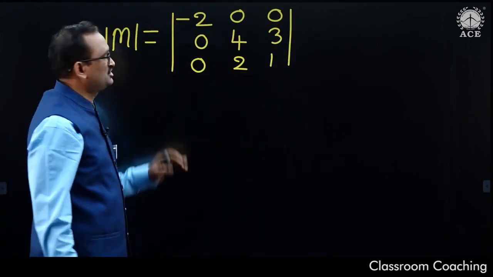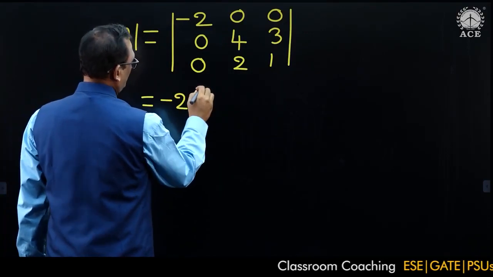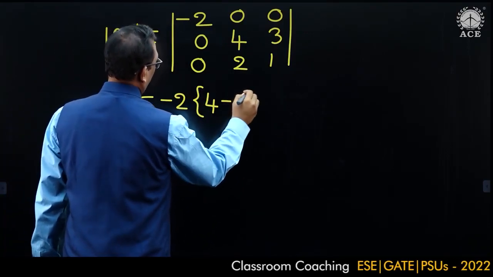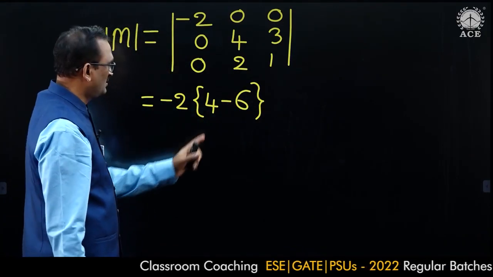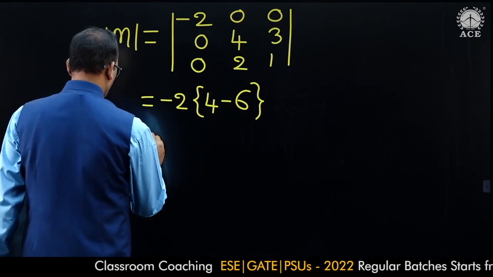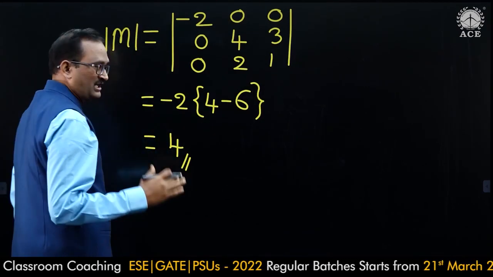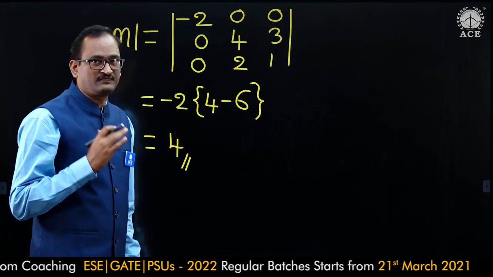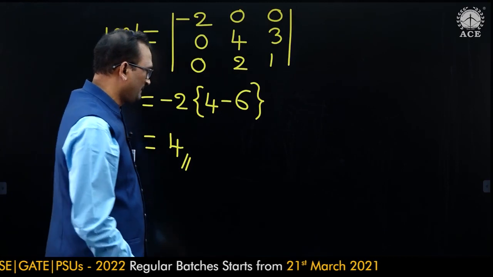Find the determinant of this matrix. That is equal to minus 2 into 4 minus 6. Remaining elements are zeros. 4 minus 6 is minus 2, and minus 2 into minus 2 is plus 4. Therefore, the determinant of the matrix is plus 4. We can do it like this also, another method.